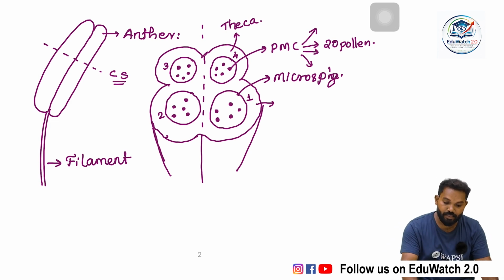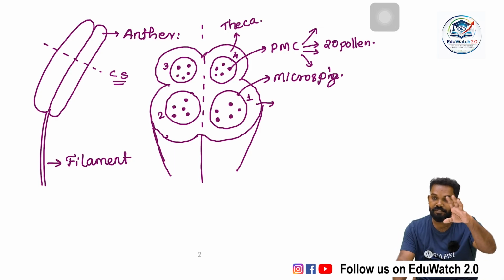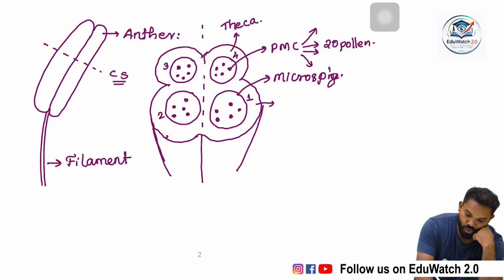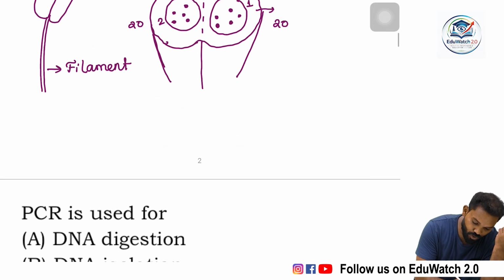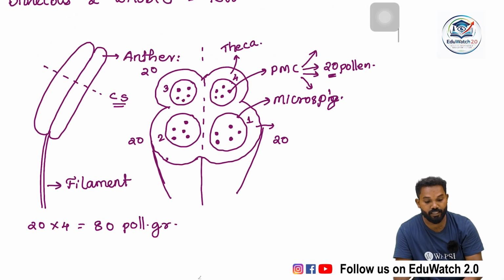So how many pollen grains are present within this stamen? 20, 20, 20, 20. 20 into 4, so there are 80 pollen grains in a stamen.